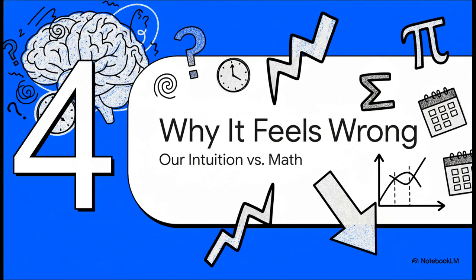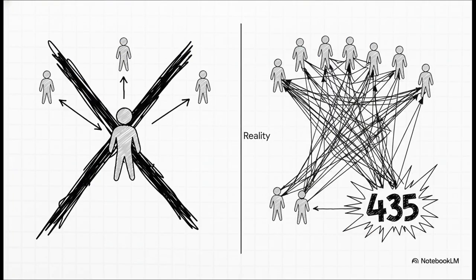Why is our intuition so incredibly off the mark when it comes to this problem? Let's break it down. The main reason is that we frame the question wrong in our own heads. We hear shared birthday, and we immediately think, what are the odds someone shares my birthday? But that's not the question. The question is about any 2 people sharing a birthday. In a group of 30, you're not just checking 29 other people against yourself, you're checking every single possible pair. And that number isn't 29, it's a whopping 435. With that many different chances for a match to happen, that high probability suddenly makes a whole lot more sense.